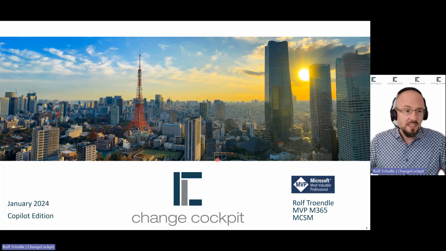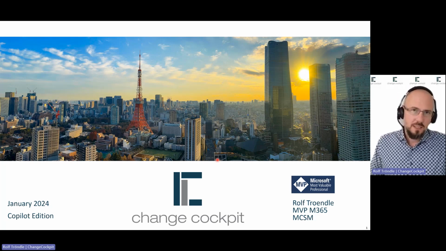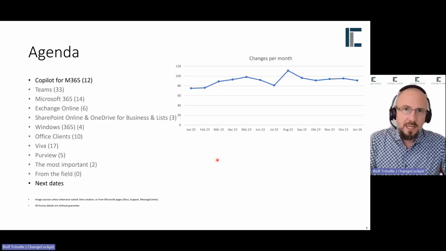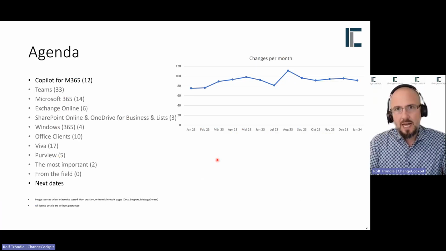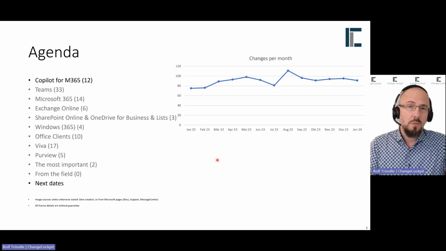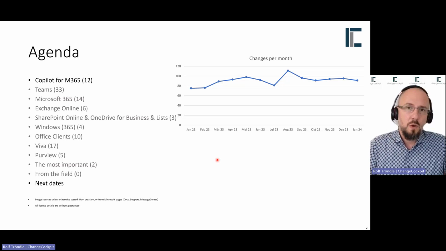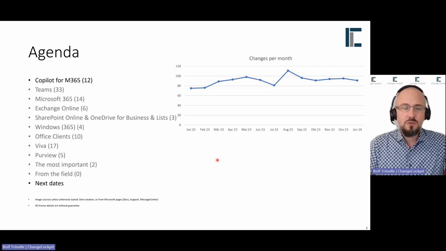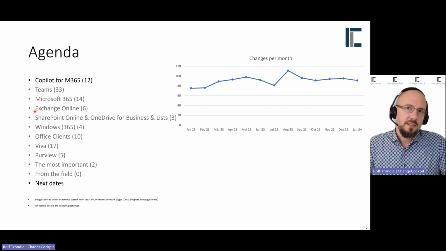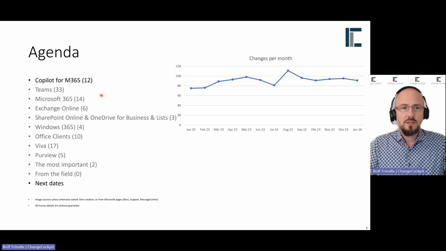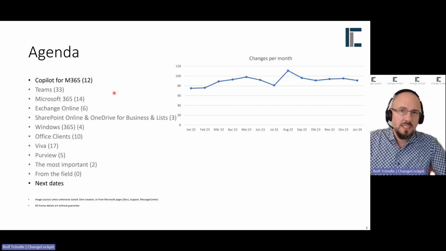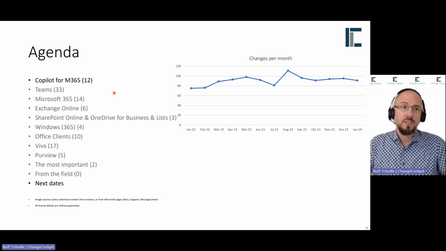So first of all, what's this? What's ChangeCockpit Copilot Edition? ChangeCockpit itself is my service where I get all my customers together and present all the updates for the current and following month, which are being rolled out in Microsoft 365. I'm doing this with categorization between workloads, and within these workloads, there is also more categorization, like end user notification, or is it only for admins, and how important.